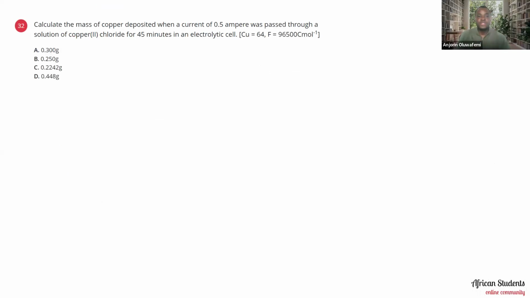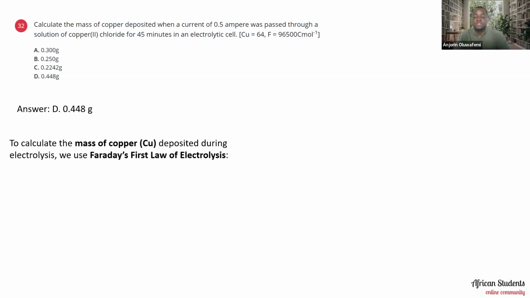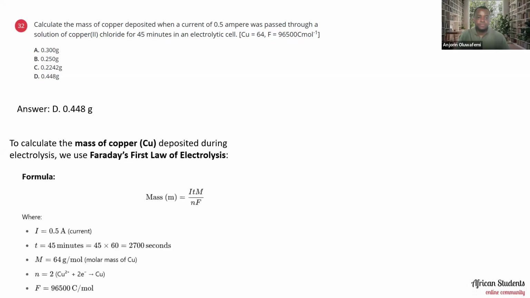Calculate the mass of copper deposited when a current of 0.5 ampere was passed through a solution of copper(II) chloride for 45 minutes in an electrolytic cell. So we're given those parameters. The Faraday constant is that, and the relative atomic mass of copper is 64. So the answer to this one is A, 0.448 grams. And how did we arrive at this? Using Faraday's first law of electrolysis, we can calculate the mass using that formula.